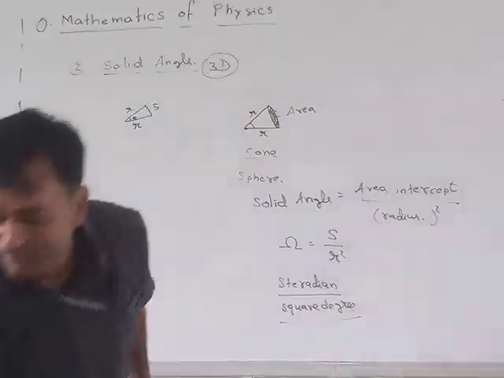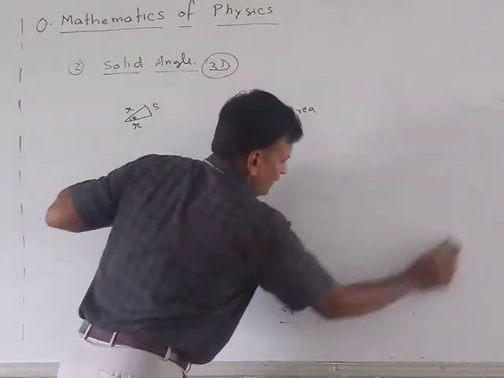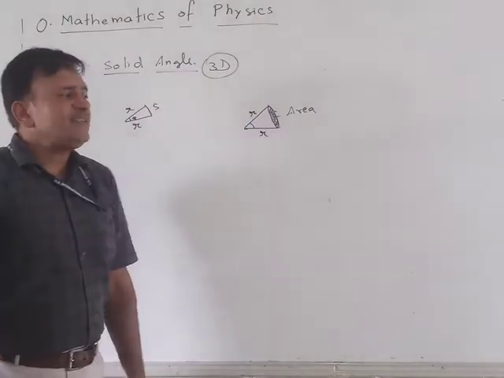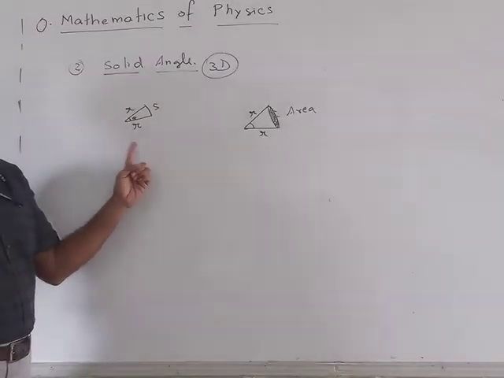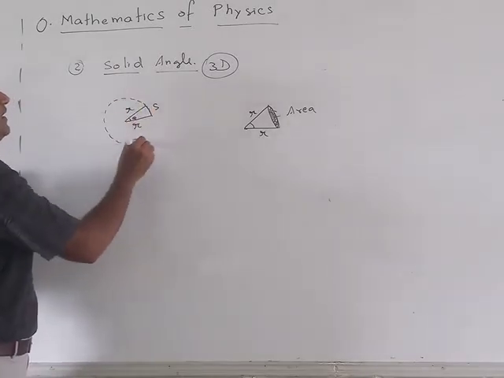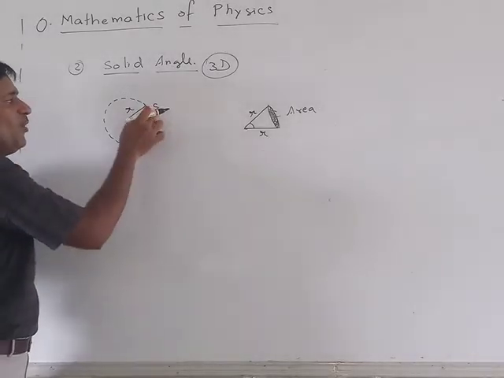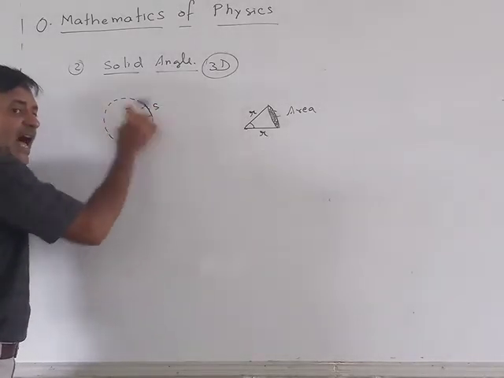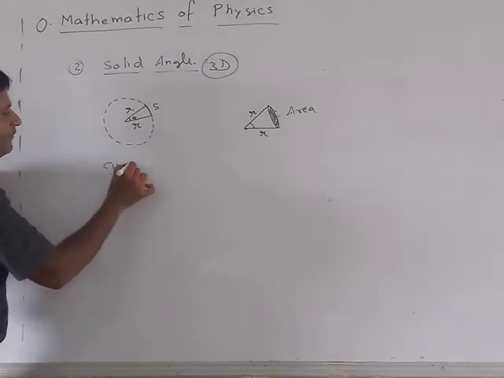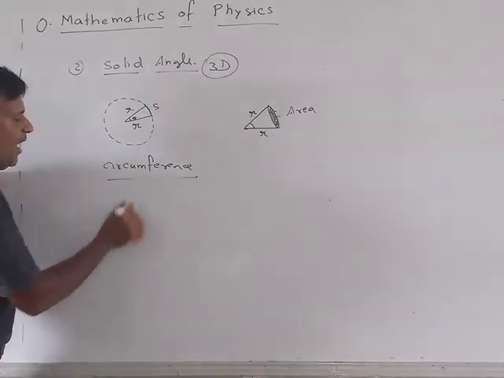Now one more thing. Can you tell me what is the maximum possible angle in a circle? The maximum possible arc is the circumference upon radius.